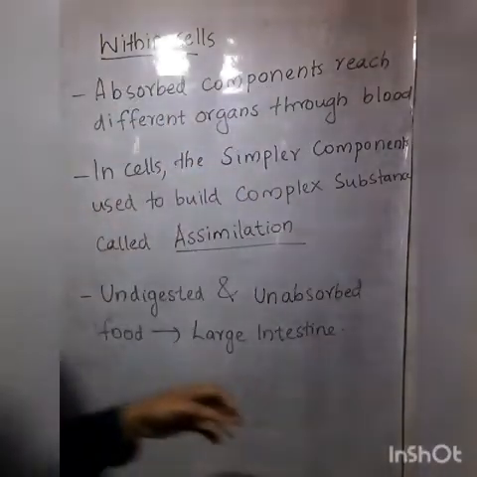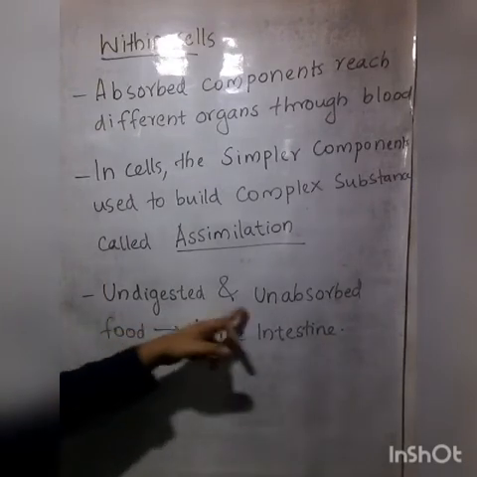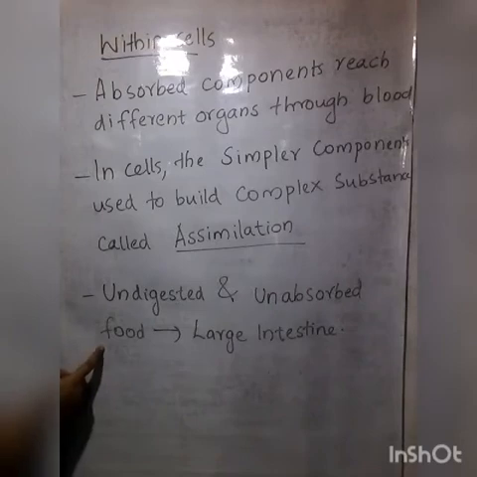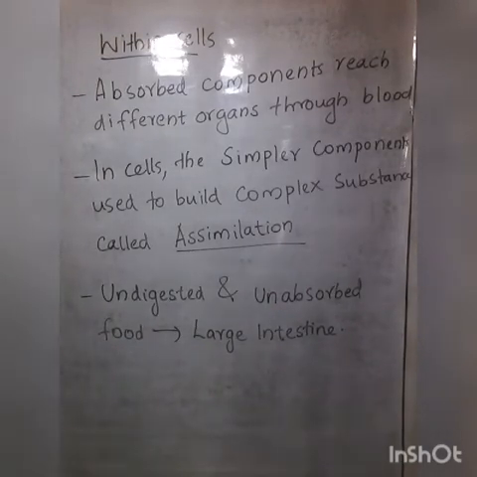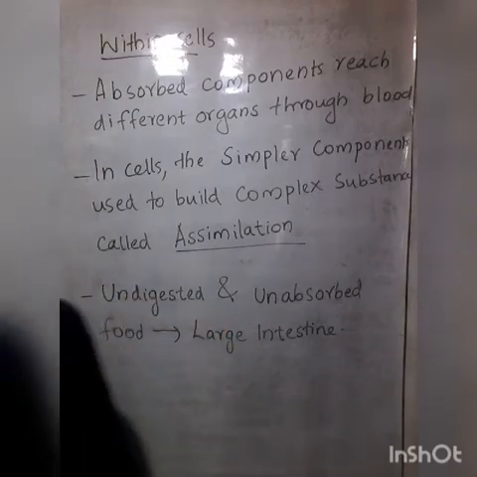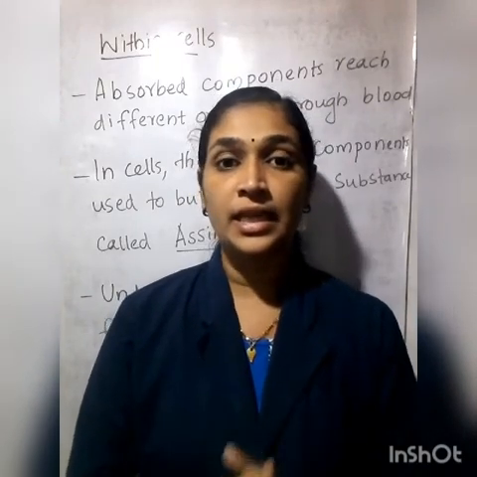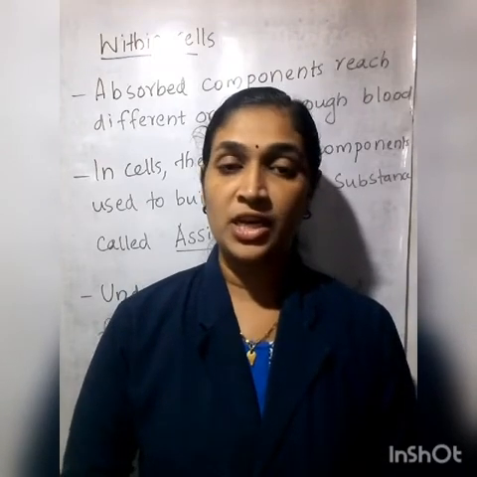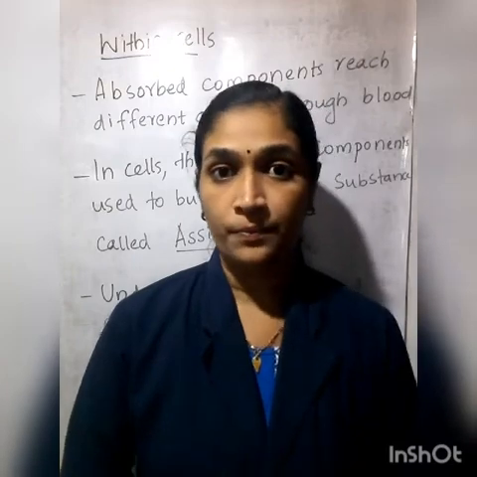Okay, now what is happening to undigested and unabsorbed food? The undigested and unabsorbed food goes to the large intestine. Understood? So we have seen that our digestion gets completed in the small intestine, and along with the completion of digestion, the small intestine also undergoes absorption, isn't it?